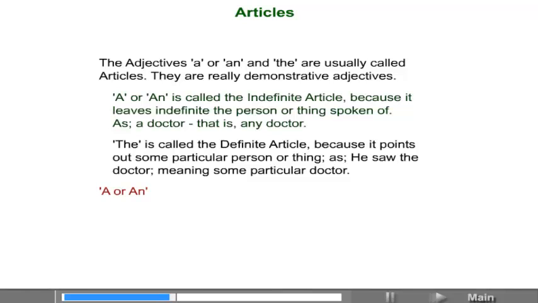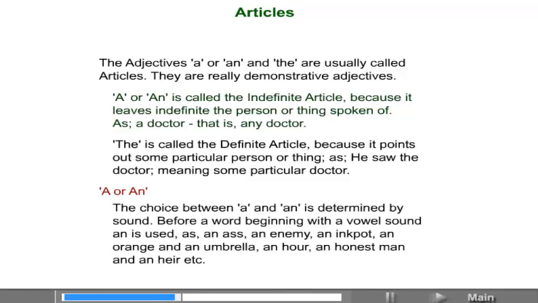A or an. The choice between a or an is determined by sound. Before a word beginning with a vowel sound, an is used, as an ass, an enemy, an inkpot, an orange, an umbrella, an hour, an honest man, and an heir, etc.